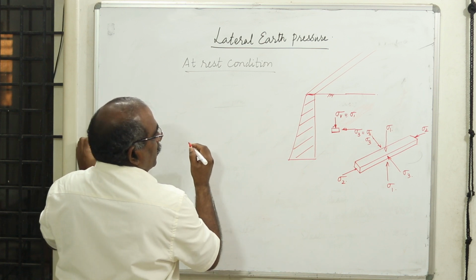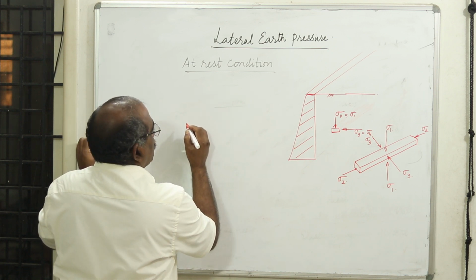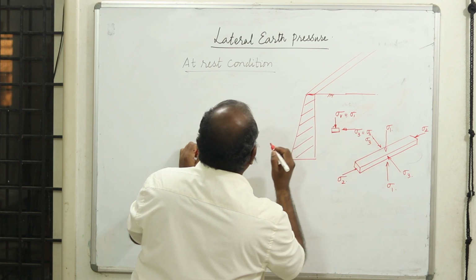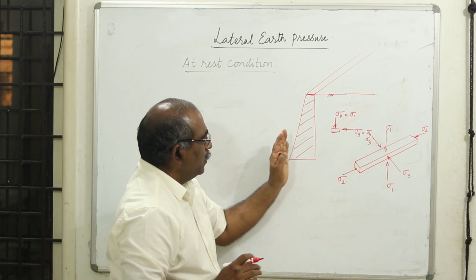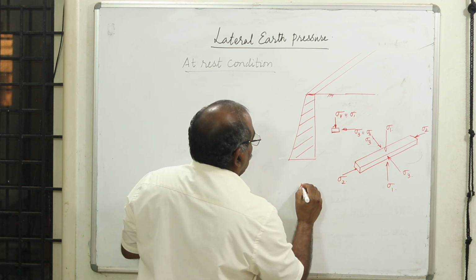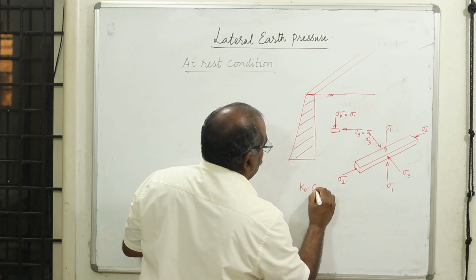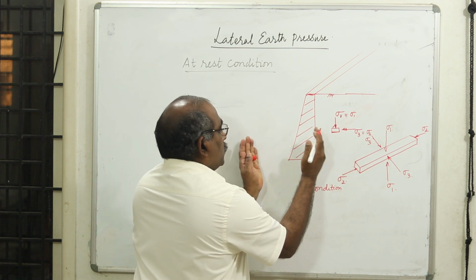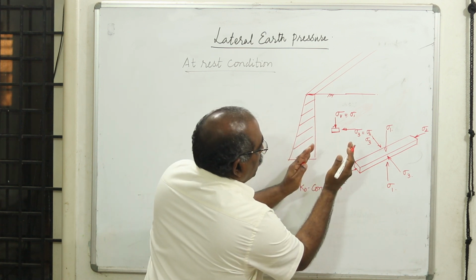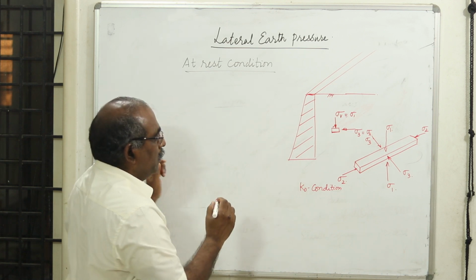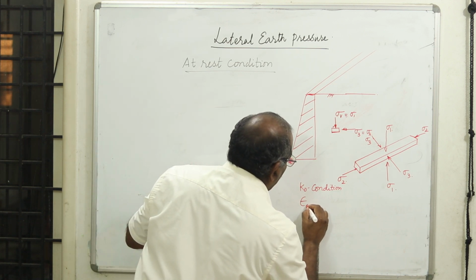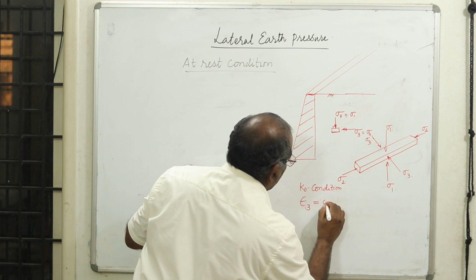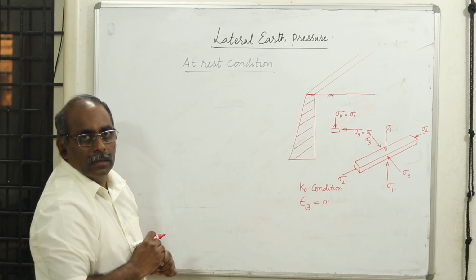Now let us try to derive an expression. What is the strain in the lateral direction? Since this is a K0 condition, K0 condition means at rest condition, there is no strain in the lateral direction, no movement towards the fill or away from the fill. Therefore the strain epsilon is 0 in the lateral direction.